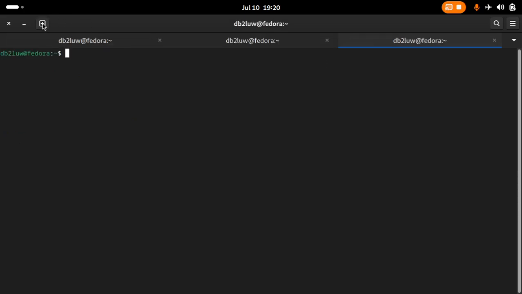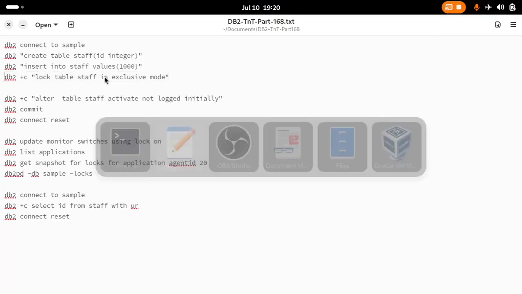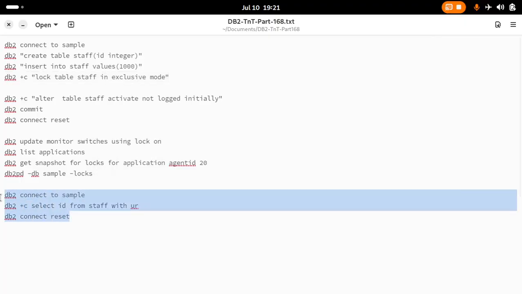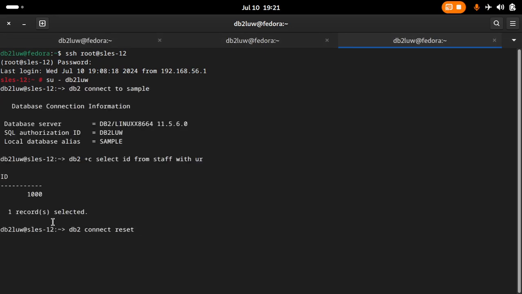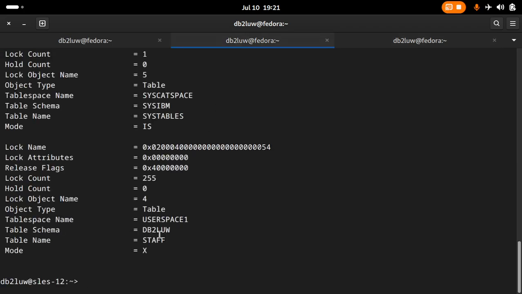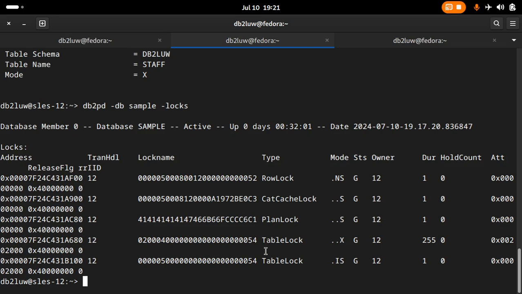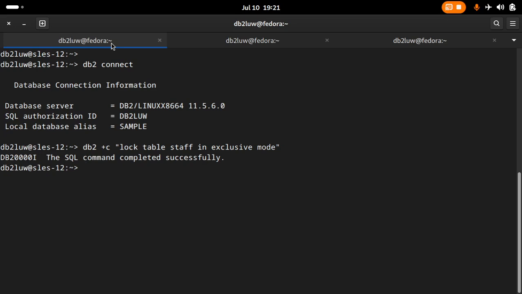Now I'm going to open a new tab and log in to the remote db2 machine as LUW, and run a select statement with UR. Let's see whether I'm able to access it. You can see that I'm able to access the records with the UR isolation level. So even though the table has an exclusive lock, another application is able to read it, at least at the UR isolation level. So I'll commit the transaction.